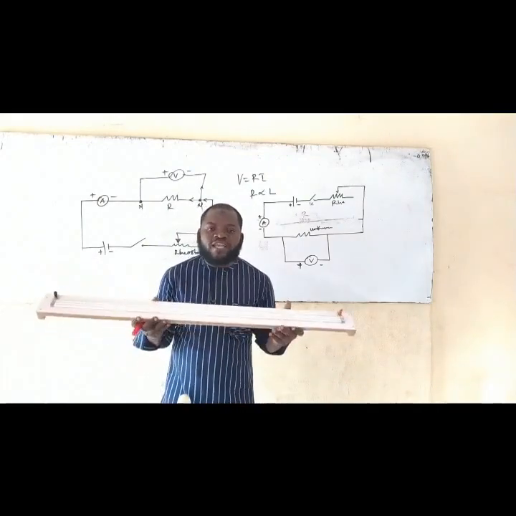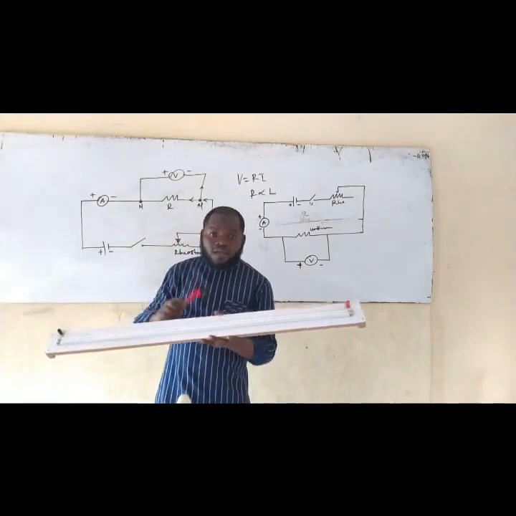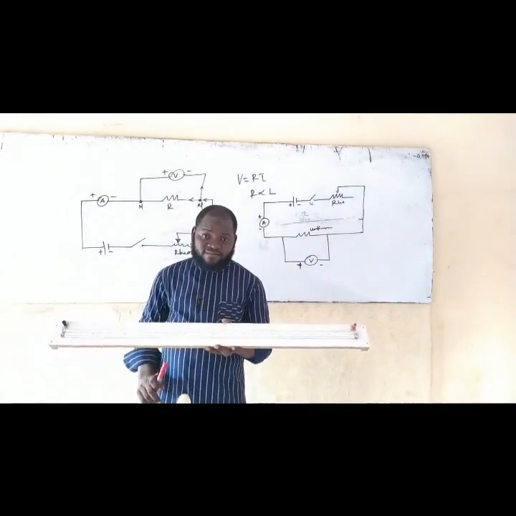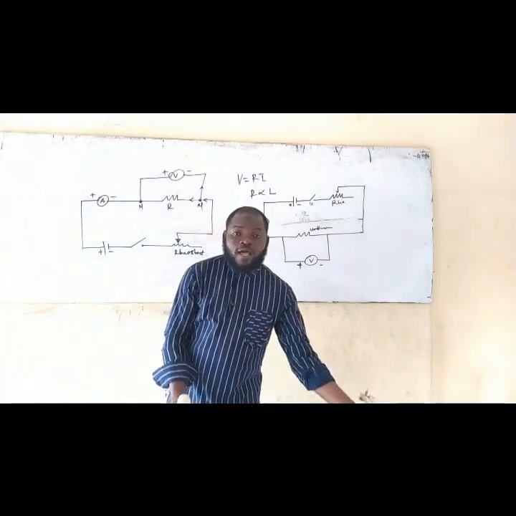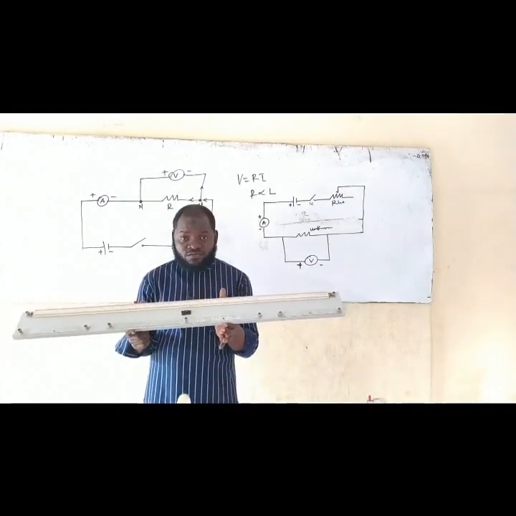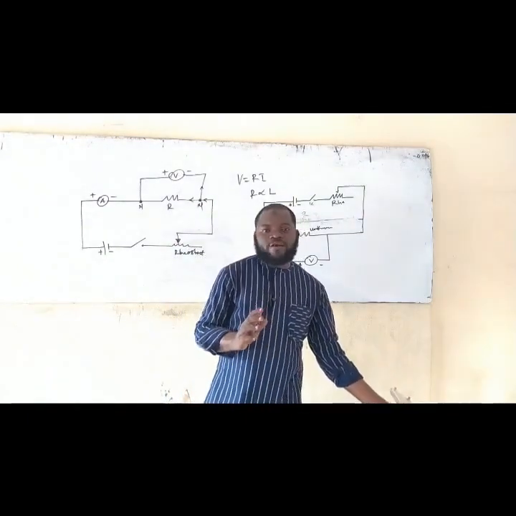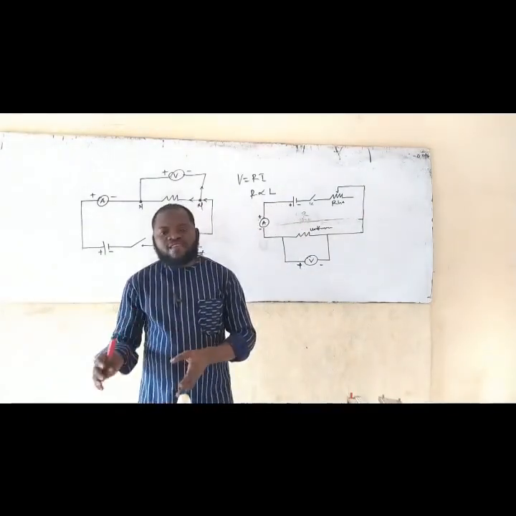This one is called potentiometer. When you look at it, it has just two terminals. Just make sure you see the difference. For this one, the Wheatstone meter bridge, it has up to 9 terminals. Is that okay now? So these are things that you need to get cleared of before the main practical.